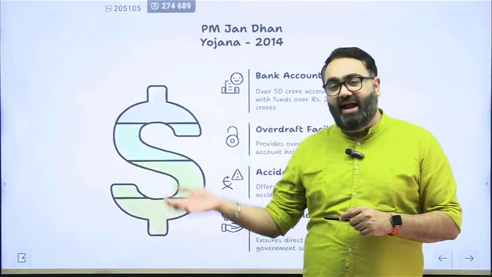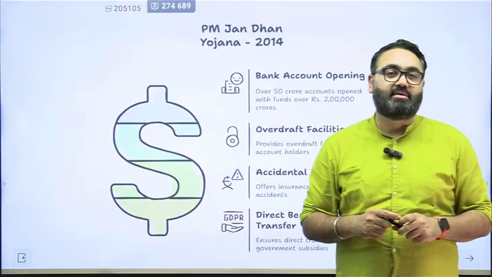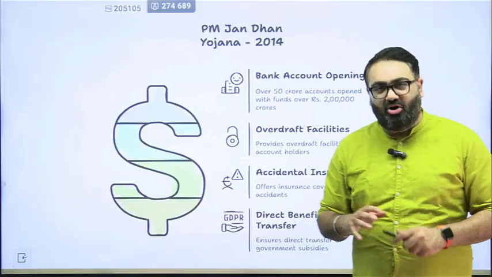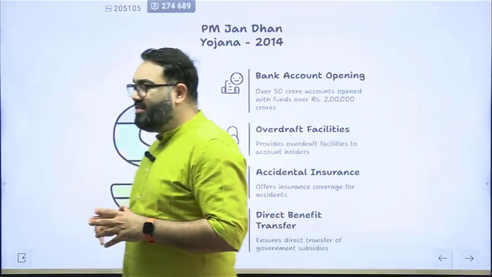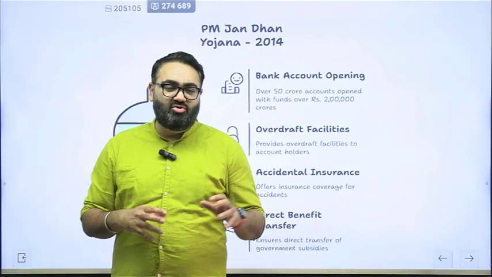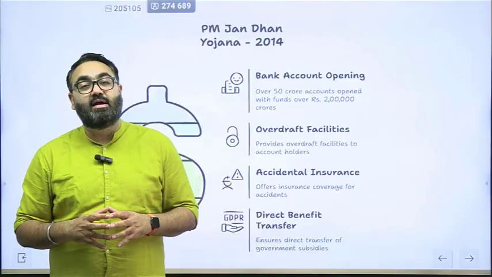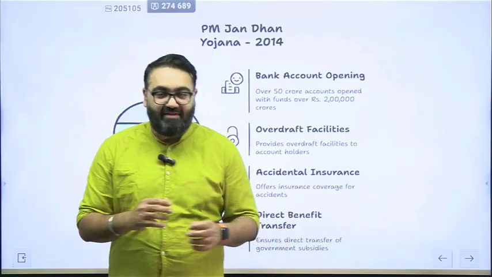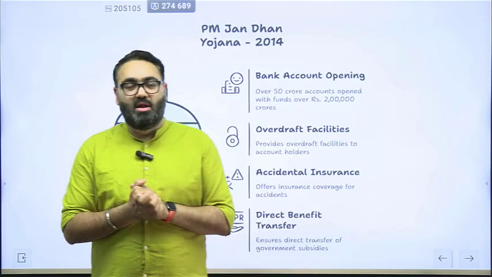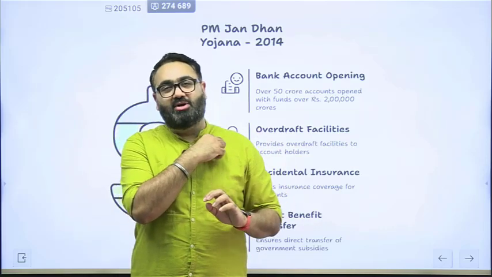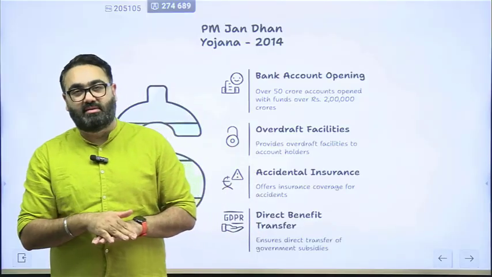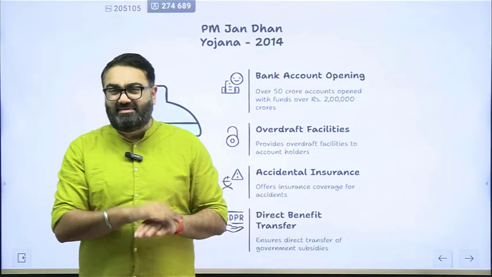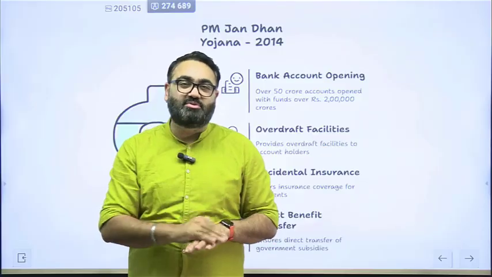On the other hand, why was it so important for the government? The idea for the government, why did they want everyone to have a bank account, is that when the government, for example, says that I will give you some amount of money, like the government says that I will, let's say, give 5,000 rupees in the account of the poor people, or I'll give 1,000 rupees to farmers or to women only. How does the government transfer this money? If the government says we'll pay in cash, that is where corruption starts.